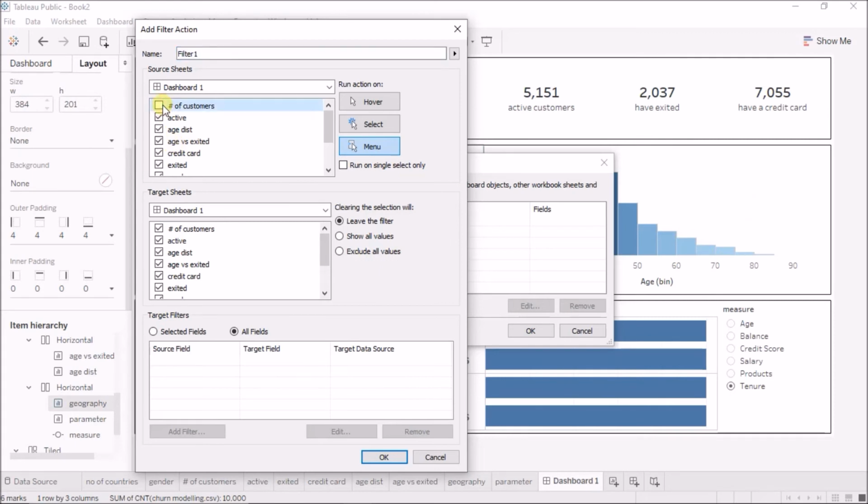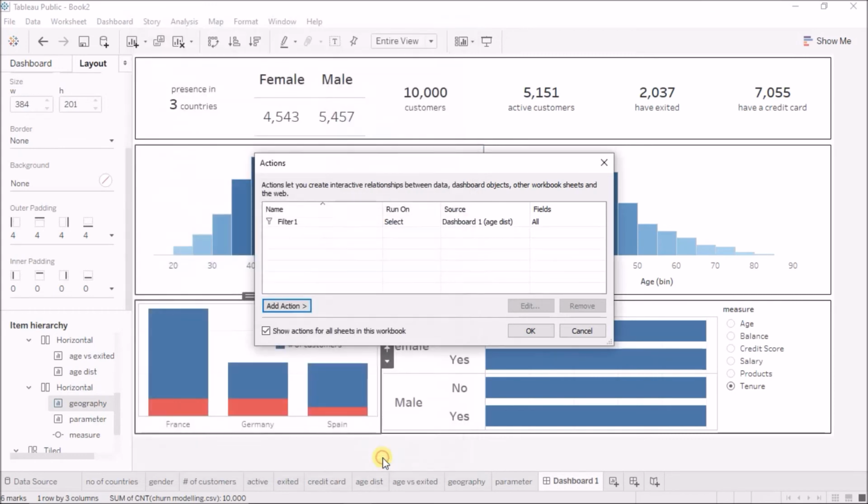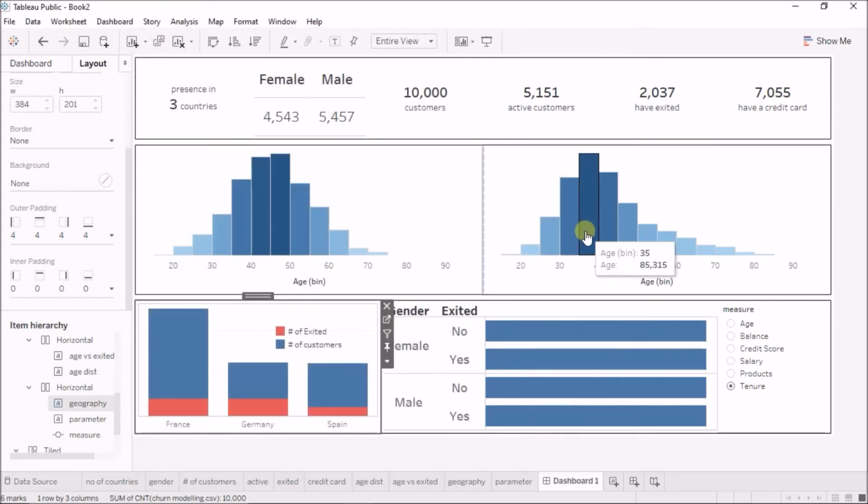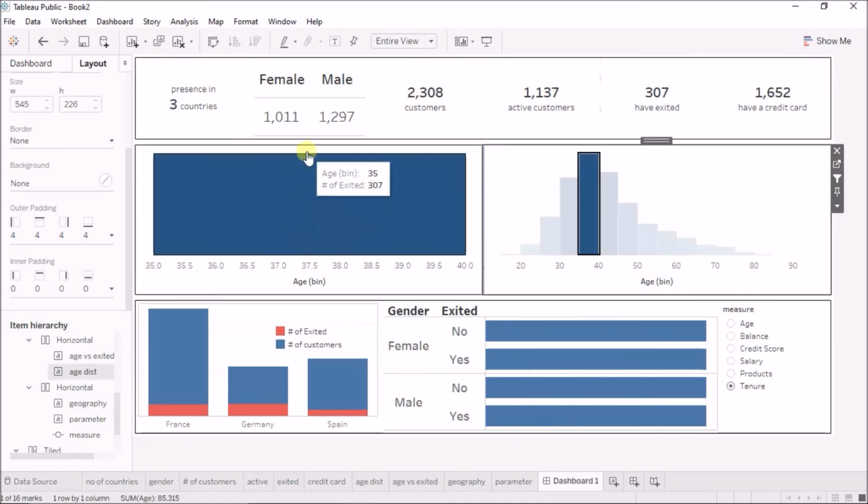So I'll first unselect everything, and my source sheet will be my age distribution sheet on the select, and I'll say okay, okay. And now if I select anything or any age bin, this will filter all the results according to the age. Now this is also filtering this age versus exited sheet, and we do not want that.